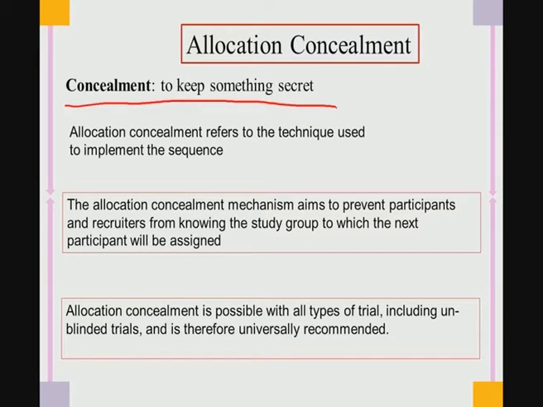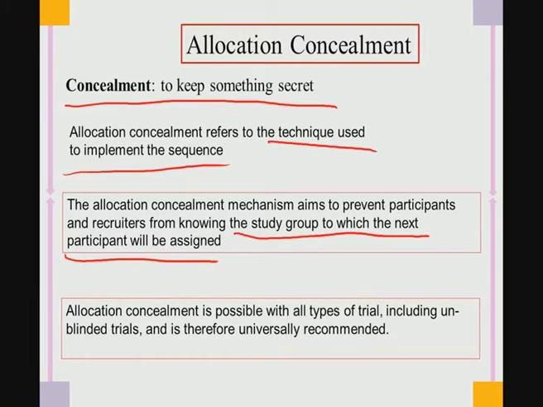That means patients will be knowing only that they are getting one potentially clinically acceptable femoral head. So allocation concealment refers to the technique used to implement the sequence, and the allocation concealment mechanism aims to prevent participants or recruiters from knowing the group to which the next participant will be assigned.